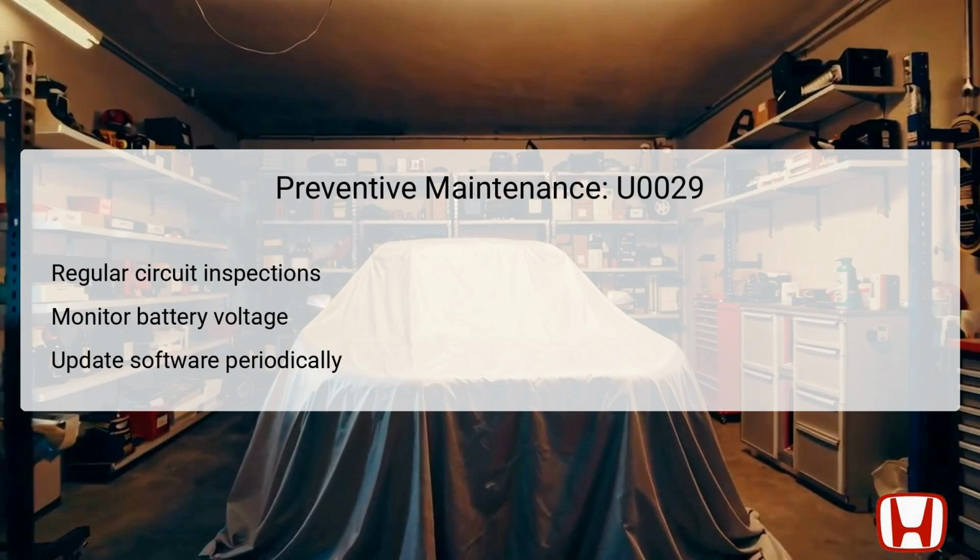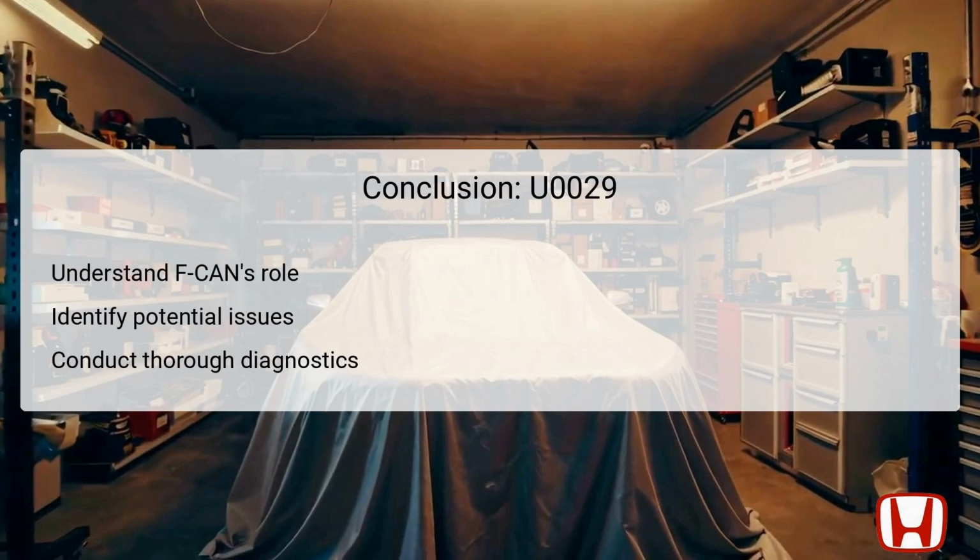In conclusion, understanding DTC U0029 and the role of the FCAN communication network is crucial for diagnosis and repair in Honda Civics from 2016 to 2021. Recognizing potential issues like open circuits or shorts allows technicians to guide their troubleshooting effectively.